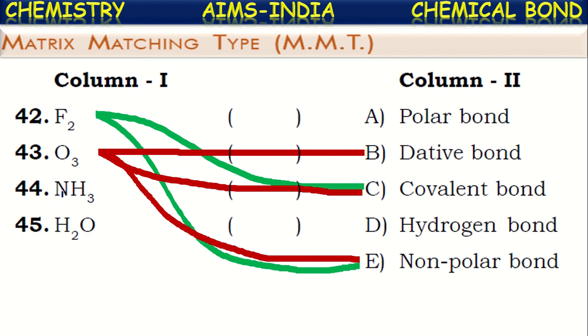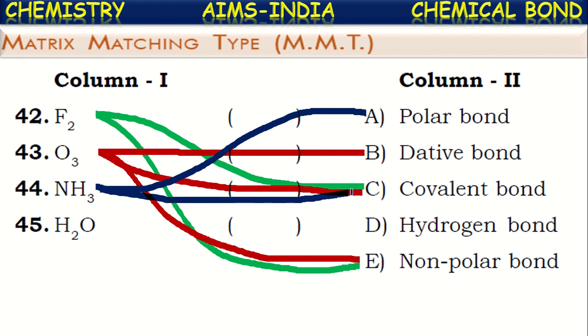In the ammonia molecule, the atoms participating in the covalent bond are different atoms, nitrogen and hydrogen. As they have an electronegativity difference, the covalent bond so formed will be a polar covalent bond. So ammonia molecule has polar covalent bonds.